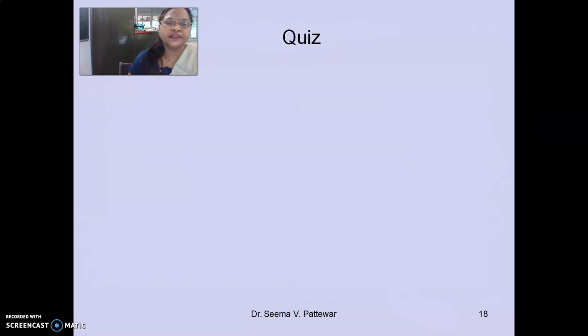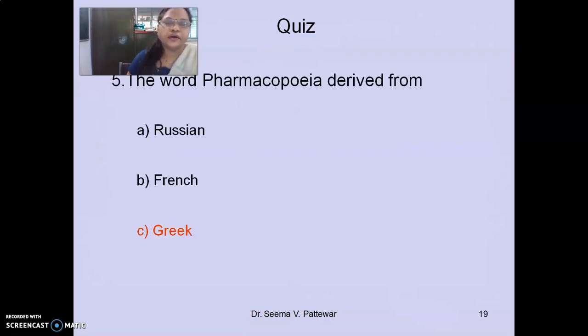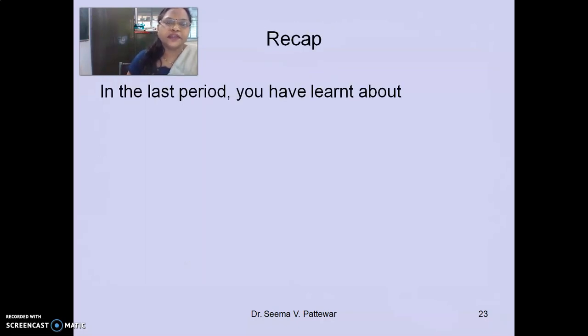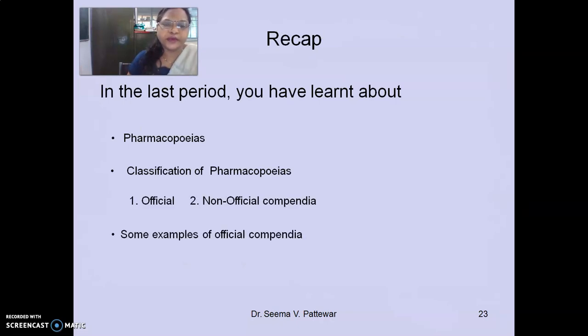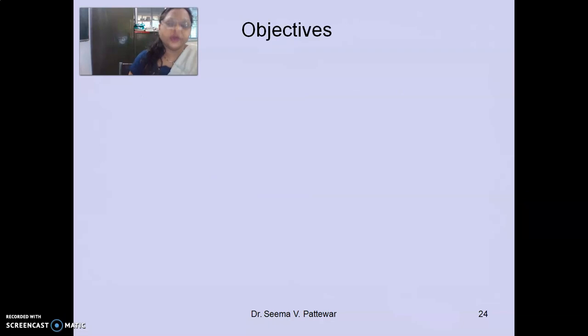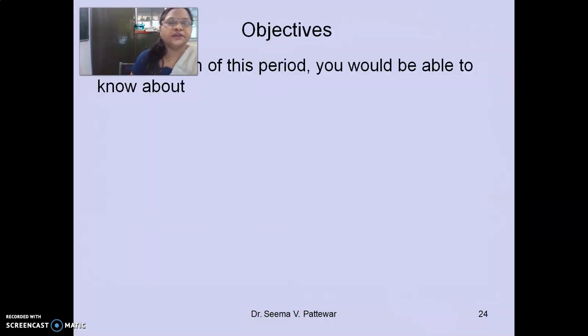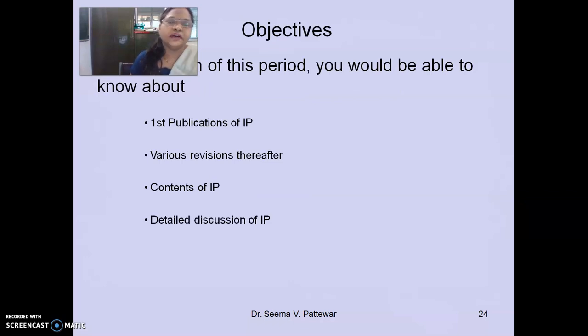So again in this session we have seen different official books, that is official compendia and non-official compendia, right? So we have seen even the pictures of so many pharmacopoeias, some examples of the official pharmacopoeias and some non-official compendias also. So let us start the new session. In this session we are going to see the first publication of IP, then various revisions thereafter, contents of the IP and detailed discussion about the Indian Pharmacopoeia.